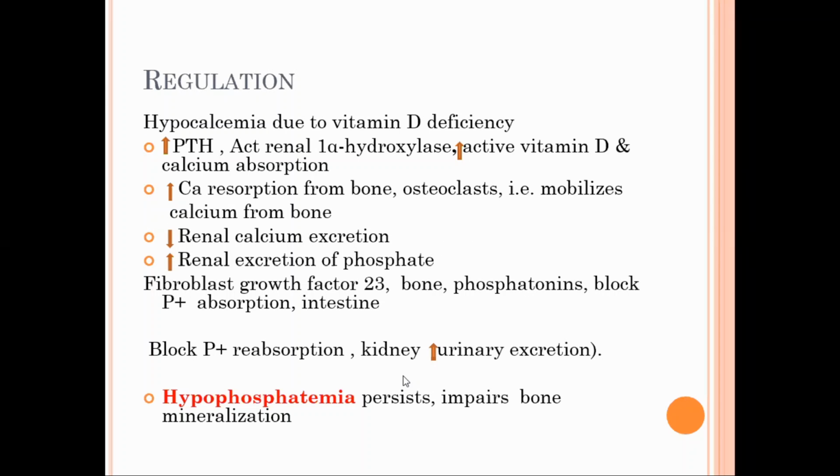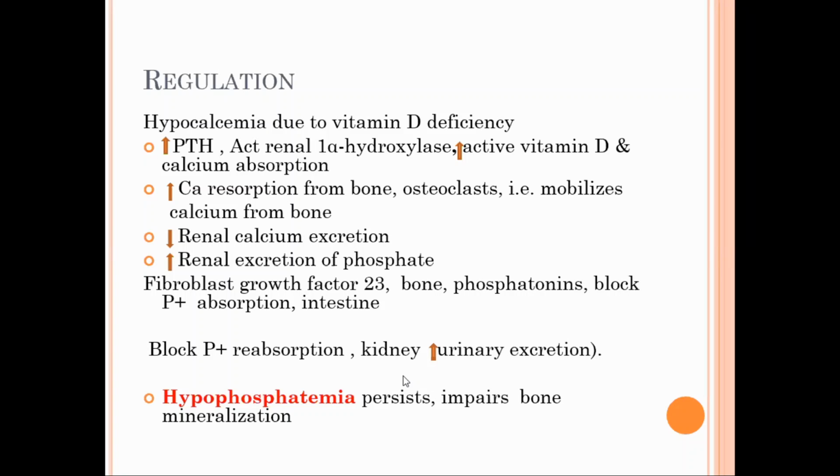Regulation में क्या होता? Hypocalcemia. At first there is hypocalcemia. How? Due to vitamin D deficiency. When there is a decrease in the serum calcium level, it stimulates the parathyroid hormone, which acts on 1-alpha hydroxylase and helps in the formation of calcitriol. So, अघि figure मा भनेको कुराहरु छ, that helps in calcium absorption.